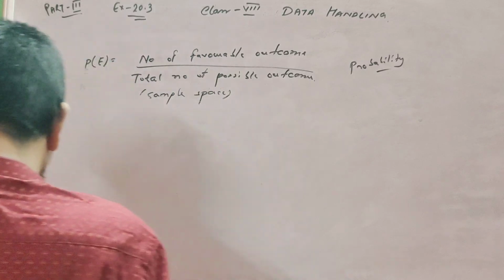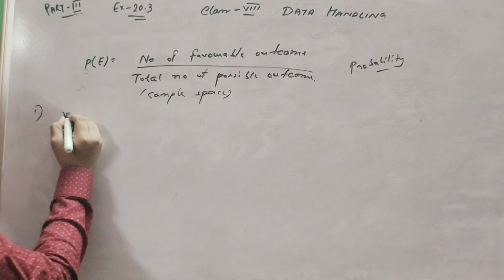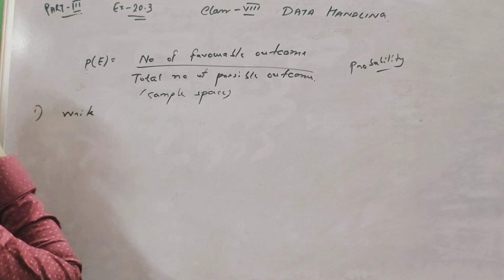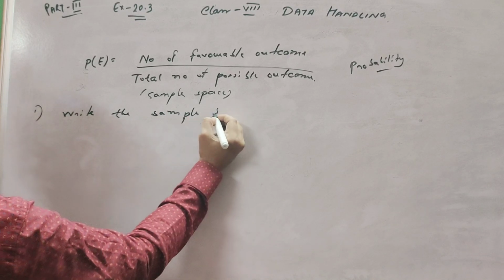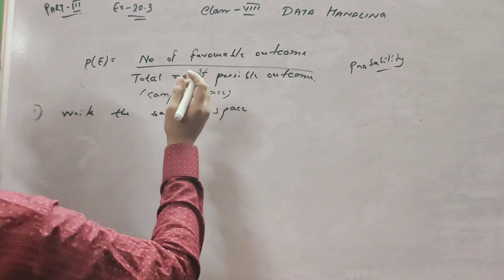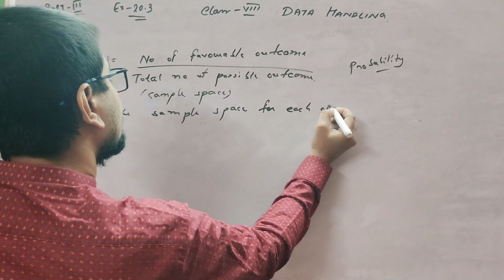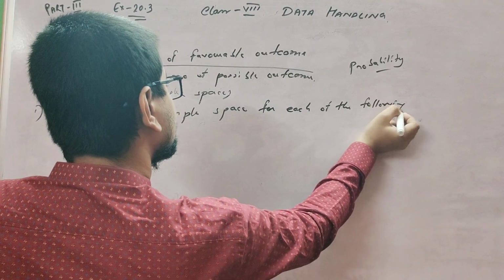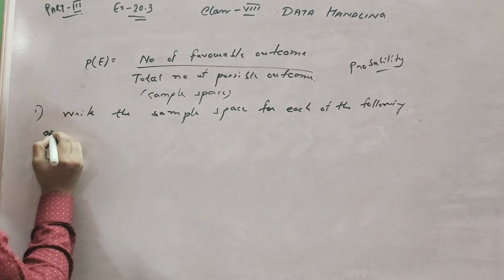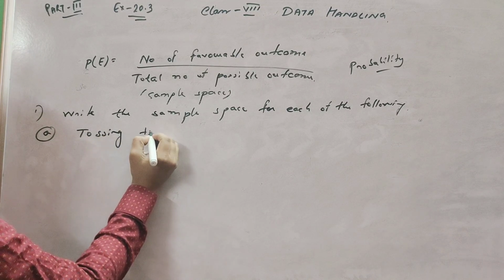So the first question from your exercise: write the sample space. Question number 1, write the sample space for each of the following. A, tossing 2 coins.